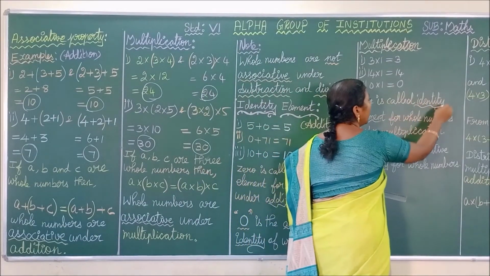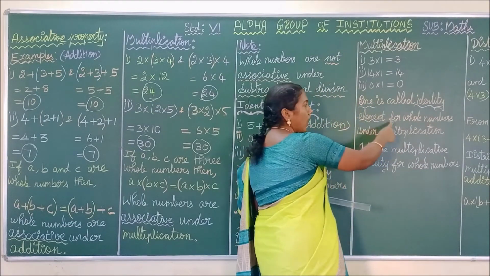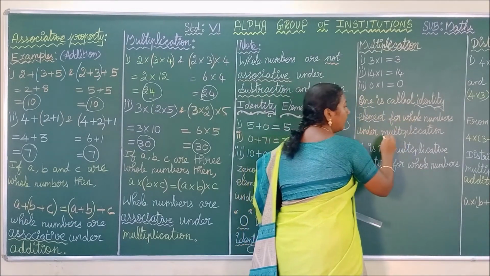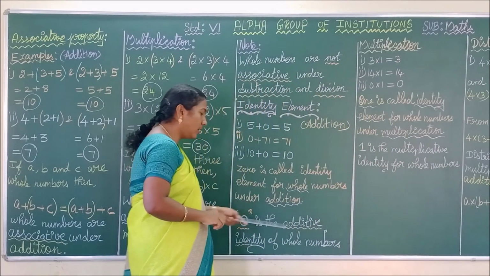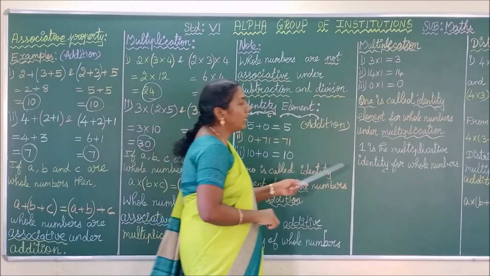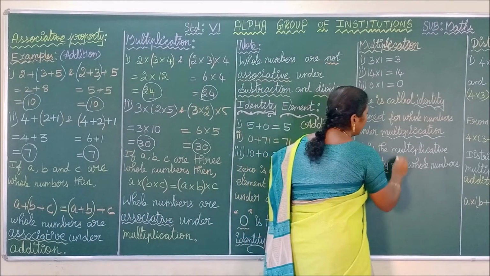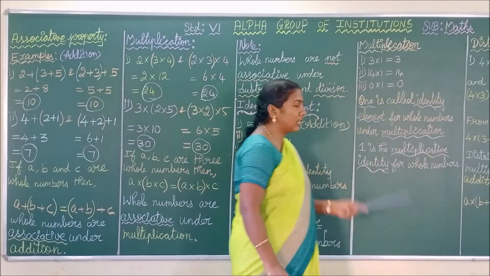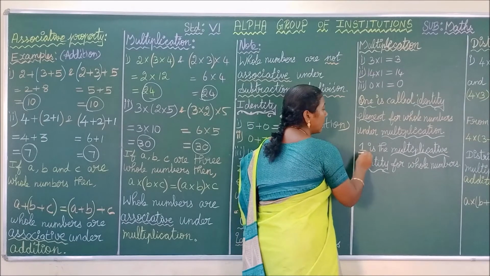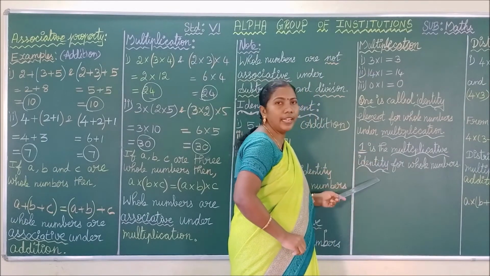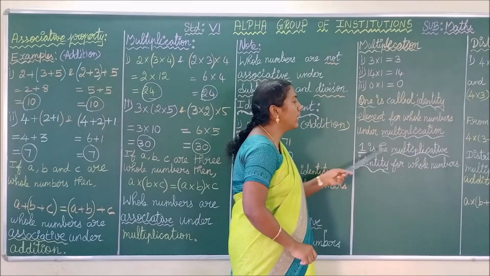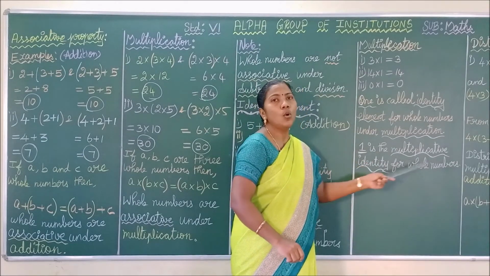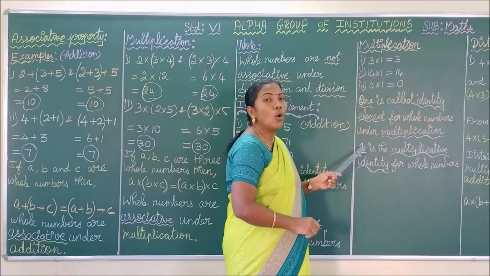One is called identity element of whole numbers under which operation? Multiplication. Okay, what is the additive identity? 0. What is the multiplicative identity of whole numbers? Yes, 1. So 1 is the multiplicative identity of whole numbers. The question is also like this: dash is the multiplicative identity for whole numbers. So what is your answer? 1. Okay.